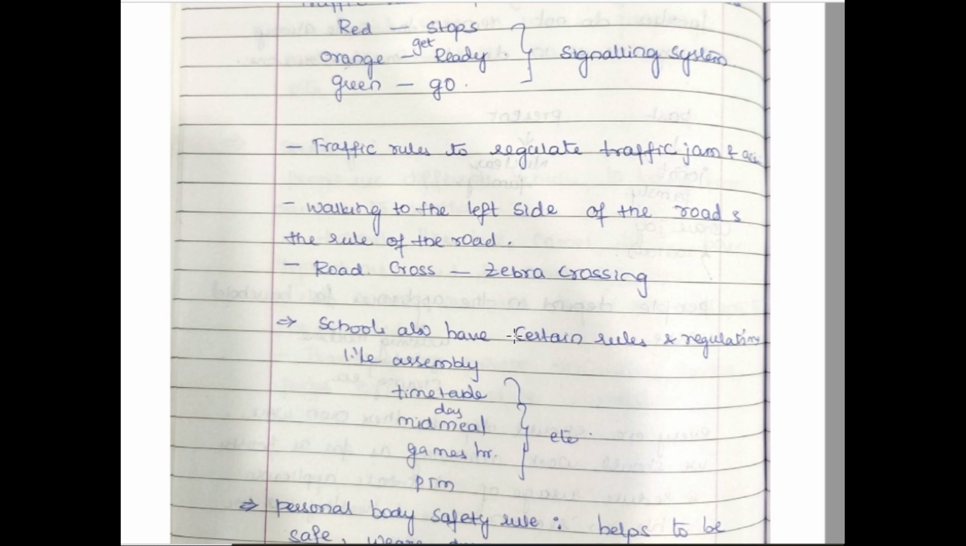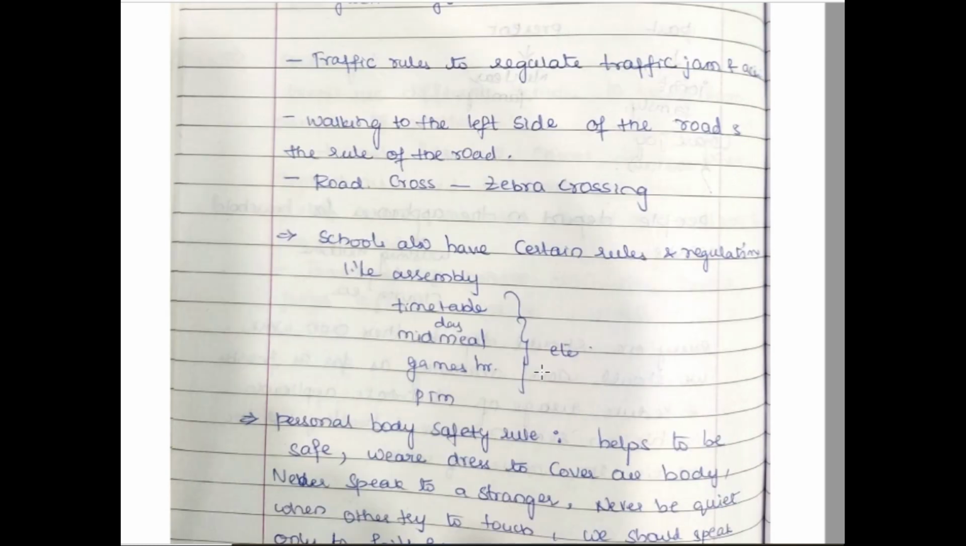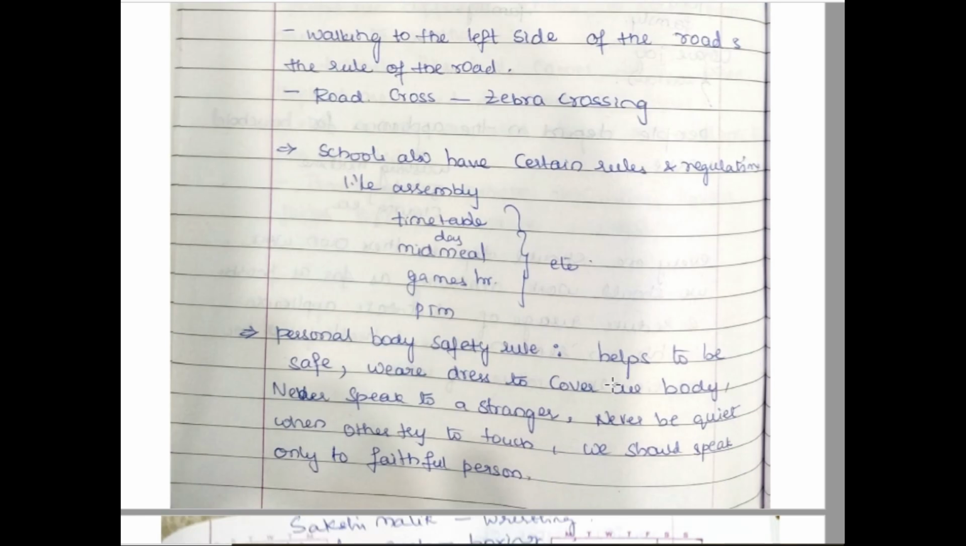As games have rules, and traffic has some rules, even a school has certain rules and regulations in order to make a person a well-being for society. Those rules include maintaining assembly, a perfect timetable, midday meals, sports, and PTM, like parent-teacher meetings, etc. All these are considered in the school rules and regulations.